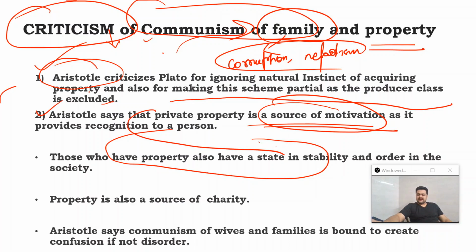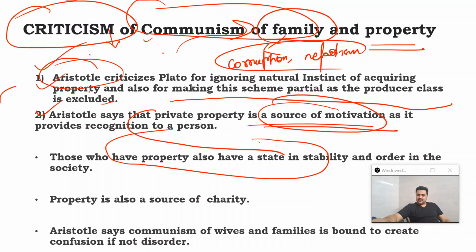If we take away the property from those very people, then they will not have similar stakes in harmony, peace, and stability in the society. That is one particular point which is helpful in understanding Aristotle's criticism here.